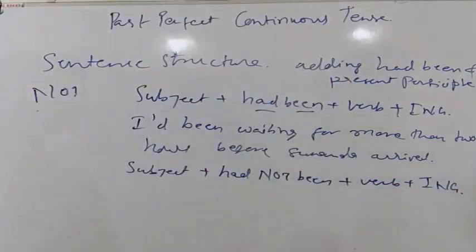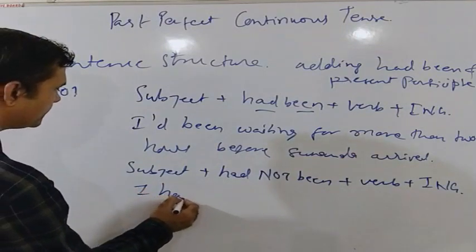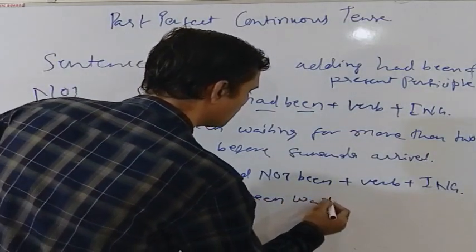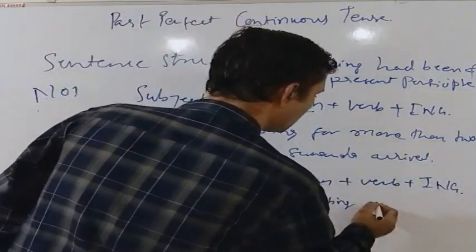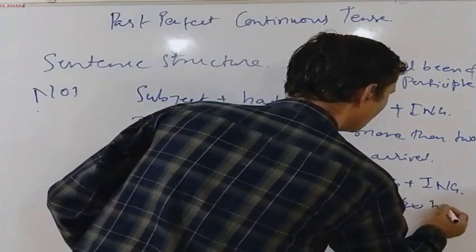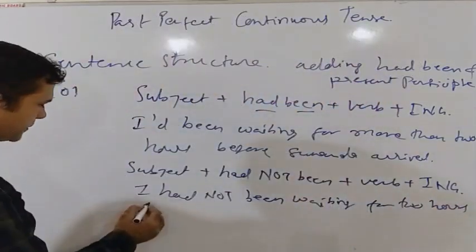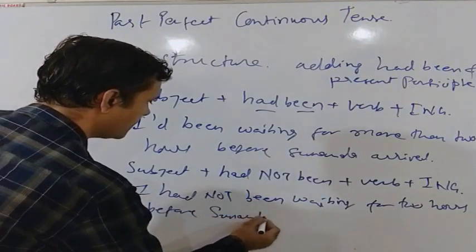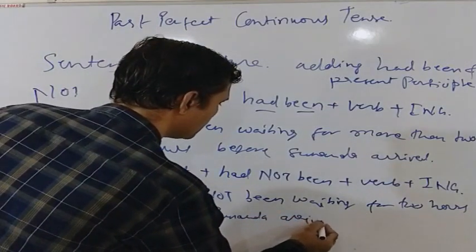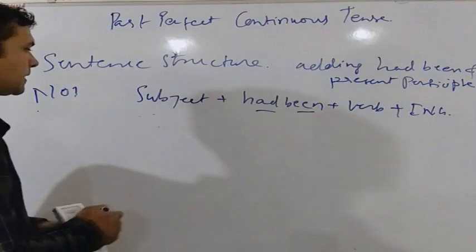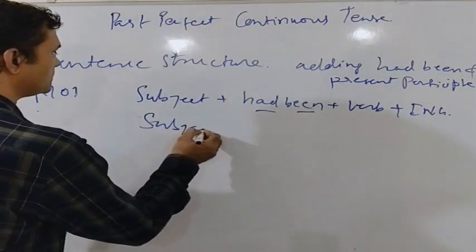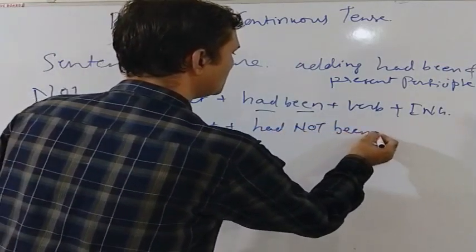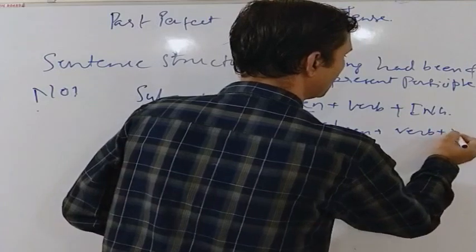An example can be: I had not been waiting for 2 hours before Sunanda arrived. It is a wrong information. So this is an affirmative sentence and this is a negative sentence. Subject plus had not been plus verb plus ing.